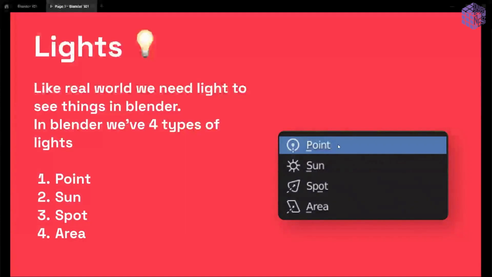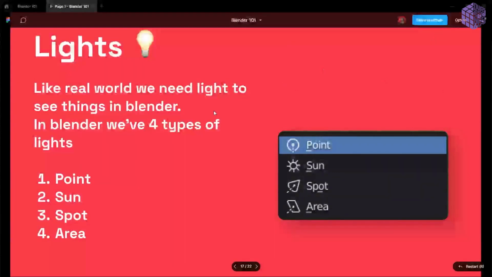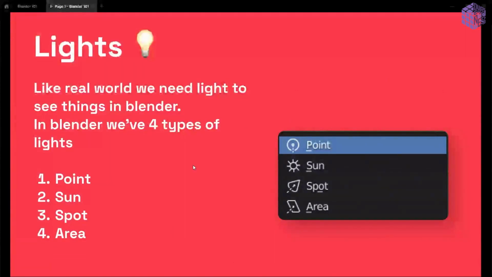Same happens in Blender. Spotlight is like the stage lights, and area light is basically a rectangle or something which is emitting light. For your use case, you are only going to use point light and area lights. In very few cases you are going to use sunlight or spotlight. Sunlight is very, very bright.